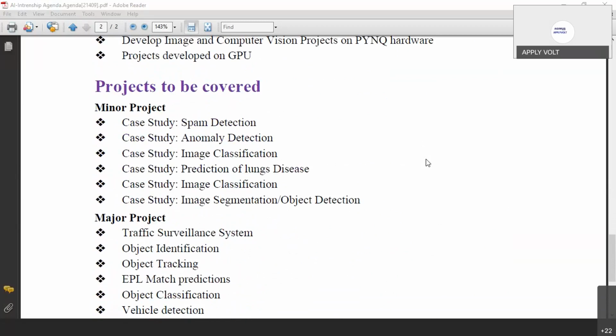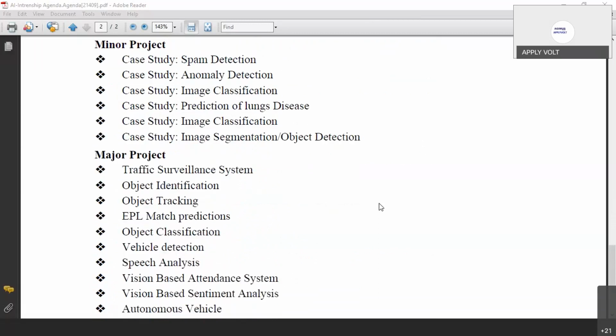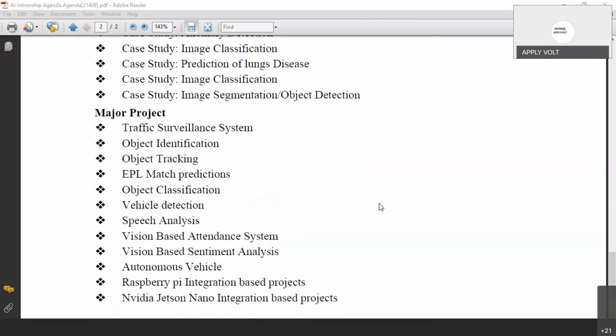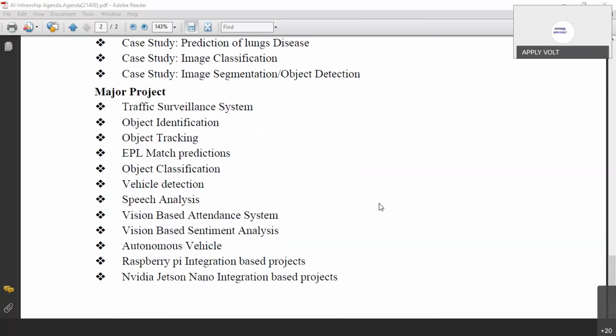See, these are the projects we are working on: spam detection, anomaly detection, image classification, image segmentation, traffic surveillance. We will be giving you an overview of these projects, and the assignments will be given on these projects. So, hope I made it clear.